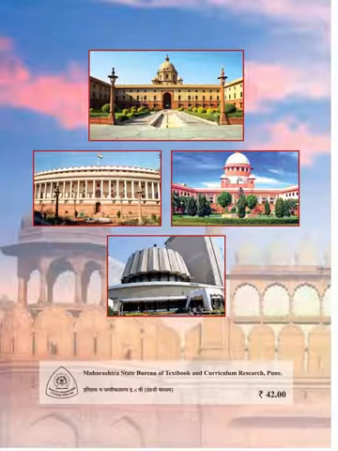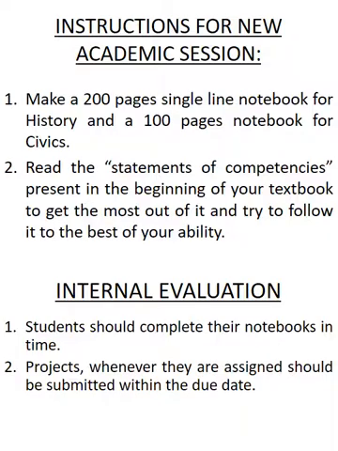This is the back page of your History Civics textbook. Now, some instructions for the new academic session. Children, you are supposed to make a 200 pages single line notebook for history and a 100 pages notebook for civics. Read the statements of competencies present in the beginning of your textbook to get the most out of it and try to follow it to the best of your ability.